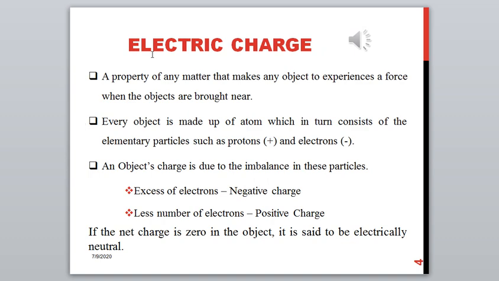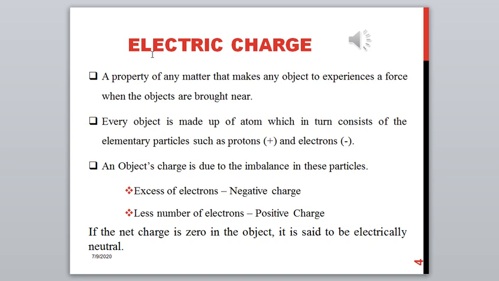Electric charge is nothing but a property of any matter to experience a force when the objects are brought nearer. As we know, every object around us is made up of atoms, which in turn consist of the elementary particles like protons, neutrons and electrons. We know that protons are the positively charged elements and electrons are the negatively charged elements. In general, every object will be in the neutral state, and an object will acquire a charge only when there is an imbalance between these two charged particles, protons and electrons.